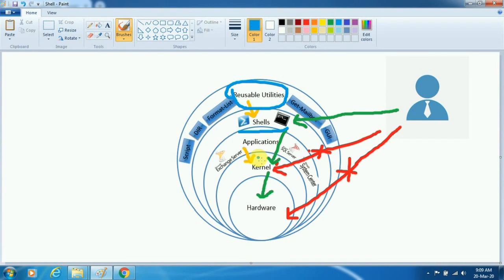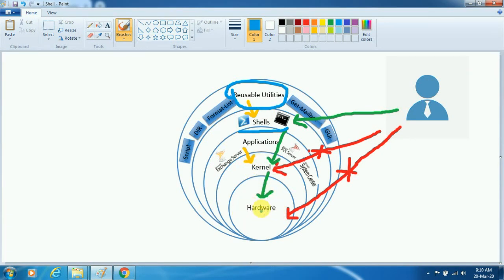And the kernel acts like a bridge between the user and the hardware, because the user cannot interact directly with the hardware, and neither can the user contact the kernel directly. So how can the user control the hardware? He has to interact with the shell, the shell will interact with the kernel, and the kernel will control the hardware.